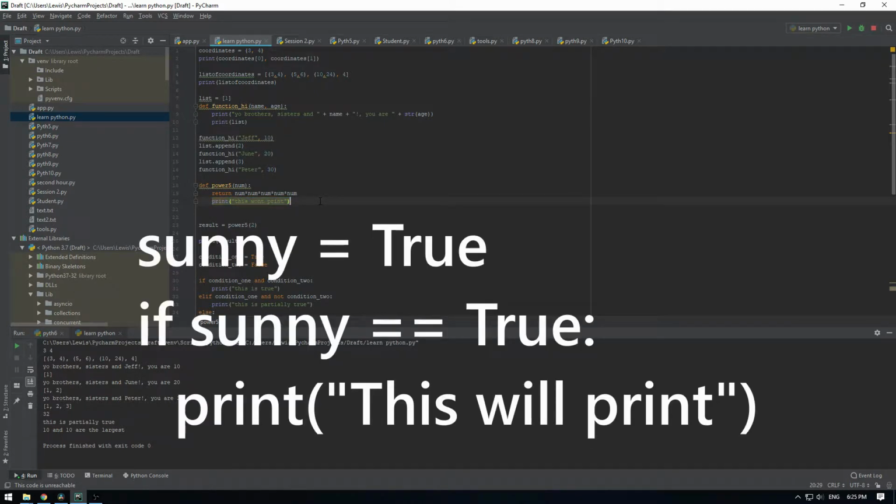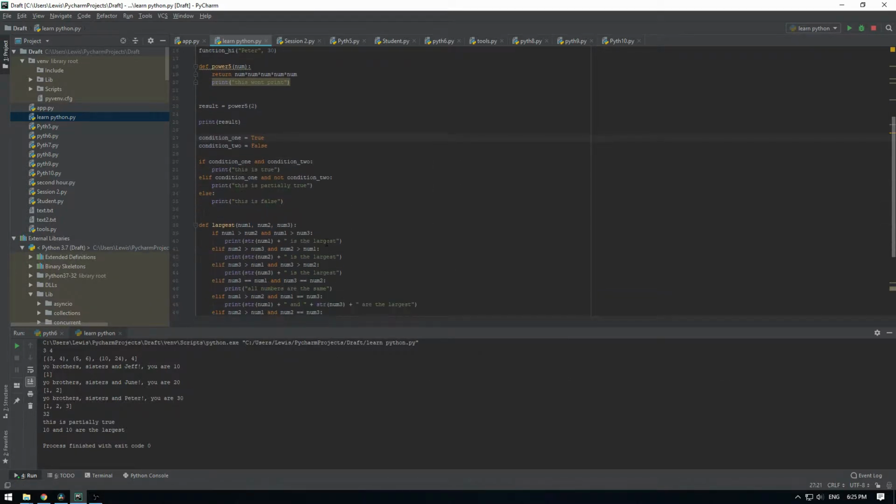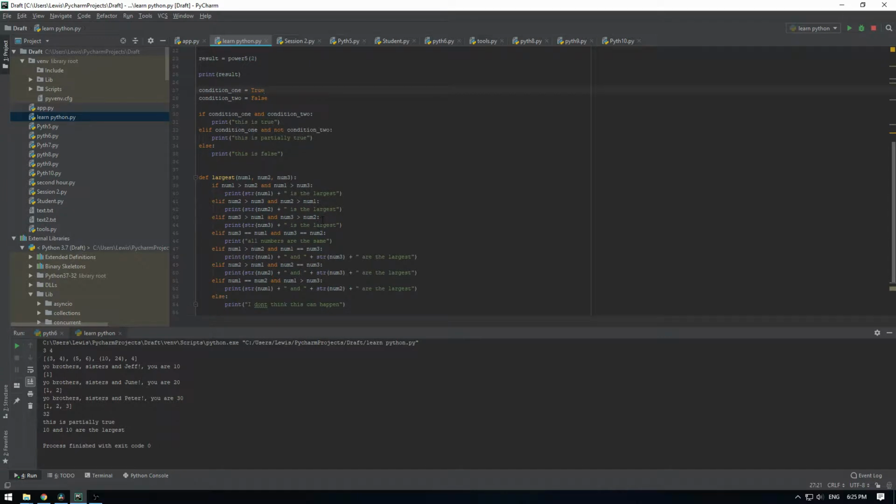Next is an if statement. An if statement provides an outcome based on a condition. In English, that means if it's sunny, I'll go outside. You can also use an else statement based on that if statement to return something if that statement isn't met. In English, that again means if it is sunny, I'll go outside, else I'll stay indoors.